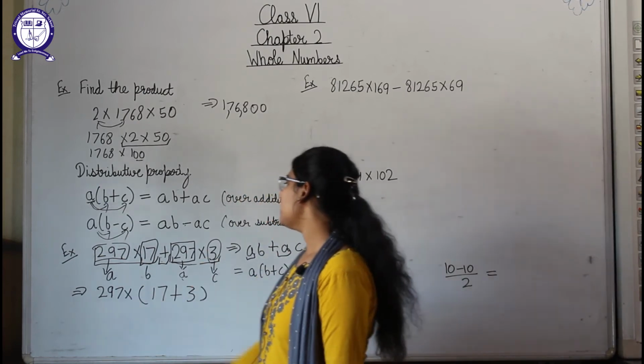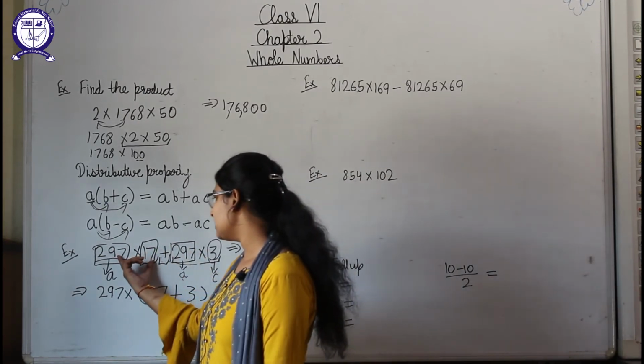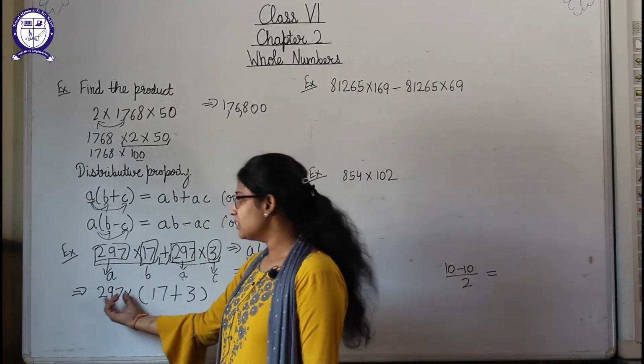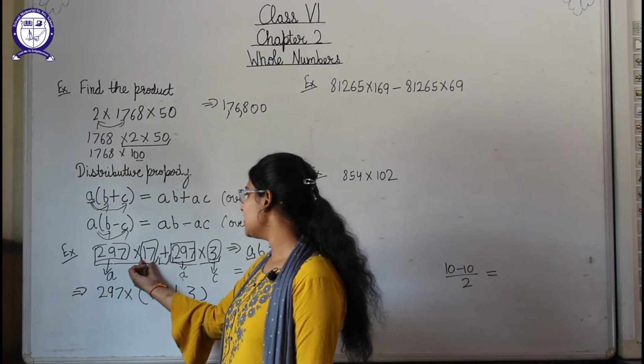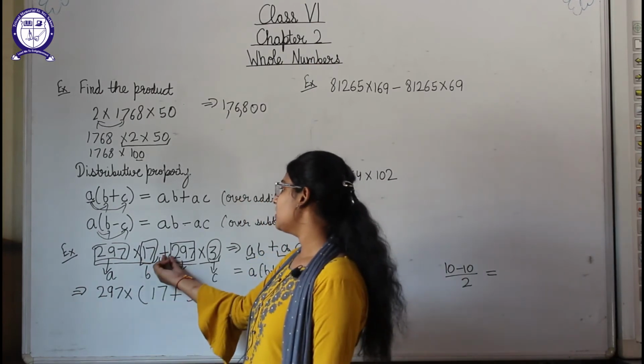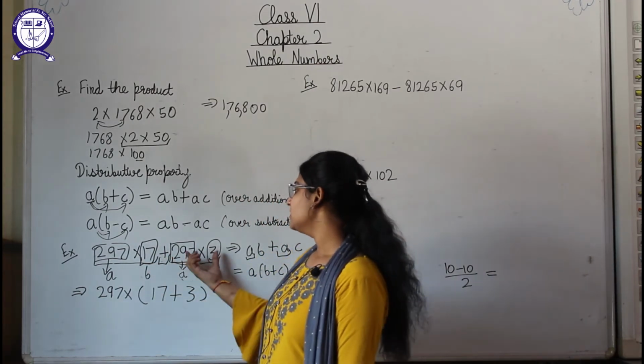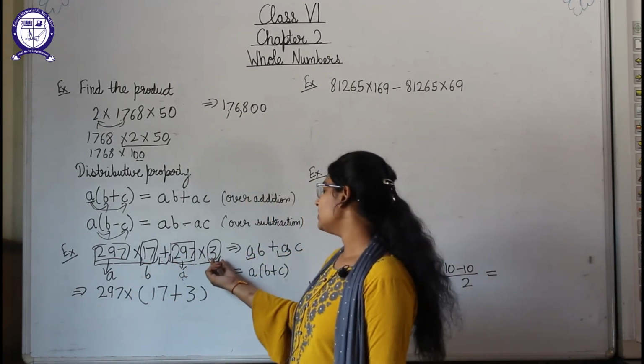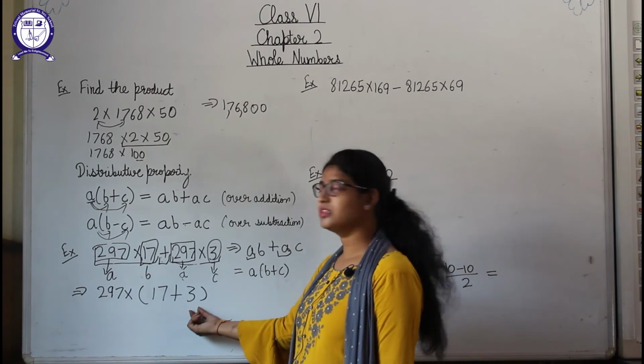Okay, in the simple manner I can say that 297 is common with these terms. So 297 is common, then what is left from these two? 17 is left, so write 17 here. Then the plus sign is here, so write the plus sign. Then in these two, 297 is common, then what is left over here? Only 3 is left, so write 3 in the bracket like this.